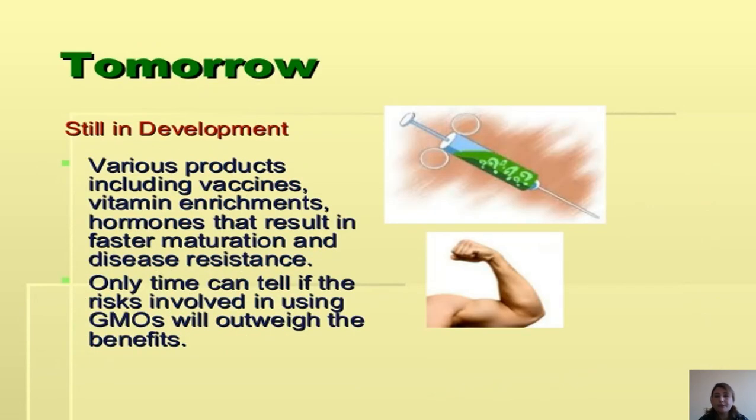And tomorrow's GMOs include various products such as vaccines, vitamin enrichments, and hormones that result in faster maturation and disease resistance. Only time can tell if the risks involved in using GMOs will outweigh the benefits.